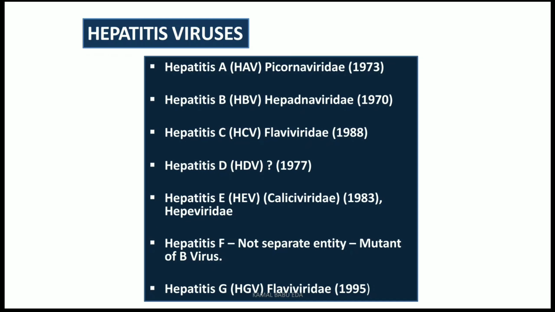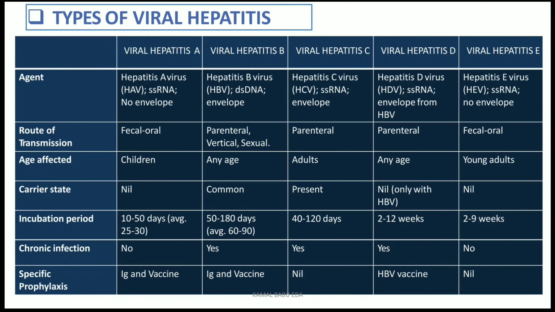And hepatitis E belongs to the families Caliciviridae and Hepeviridae. And hepatitis F is not a separate entity, but it is a mutant of hepatitis B virus, and hepatitis G was identified in the year 1995. So how many types of viruses are identified? Hepatitis A, B, C, D, E, F, and G. So these are the types of viruses. I am going to discuss this in detail in the coming classes. So we'll see what is viral hepatitis in brief.